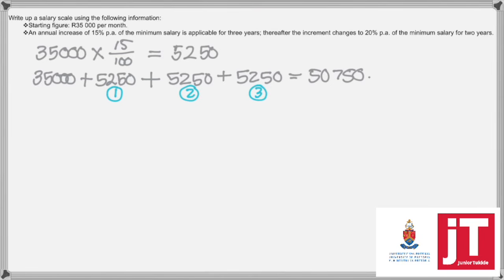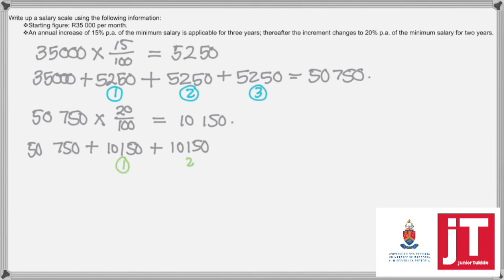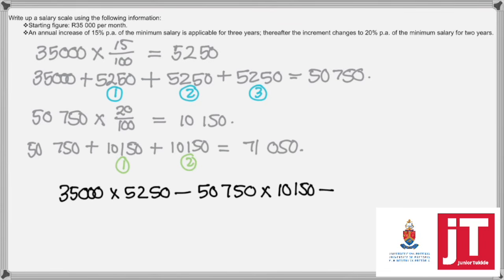So this 50,750 is your first notch. Then you take the 50,750 and you get an increase of 20% on that notch, which is then 10,150. And they say you receive that for 2 years. So if you add 2 years' worth of increase, you'll get a notch of 71,050 Rand.